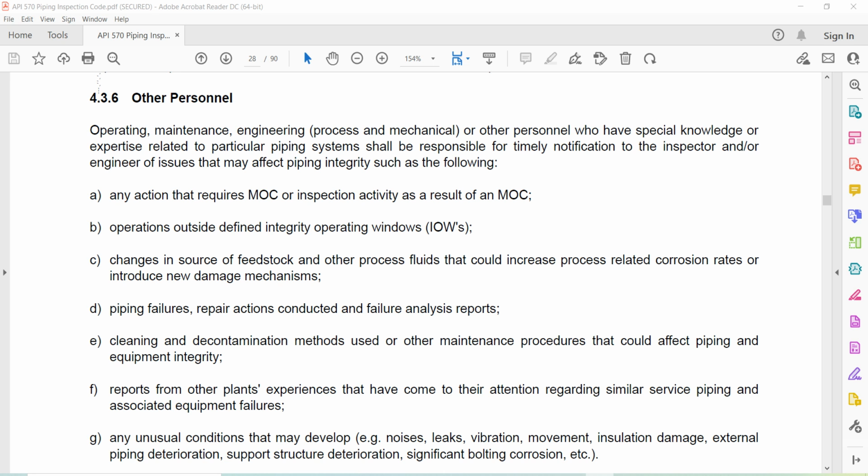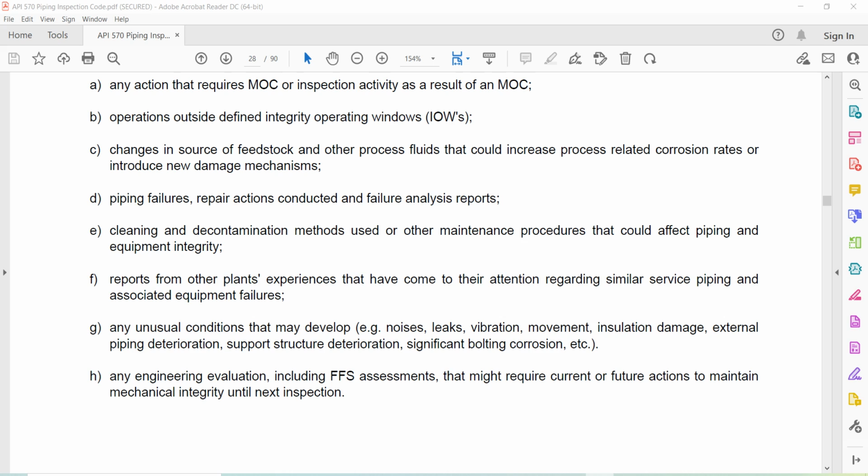Operations outside defined integrity operating windows. Change in source of feedstock or other process fluids that can increase process-related corrosion rates or introduce new damage mechanisms. Piping failures, repair actions conducted, and failure analysis reports. Cleaning and decontamination methods used or other maintenance procedures that could affect piping and equipment integrity. Reports from other plant experiences that have come to their attention regarding similar service piping and associated equipment failures.